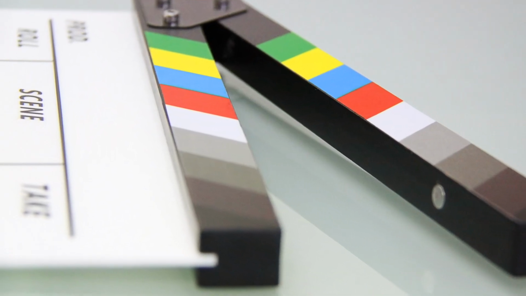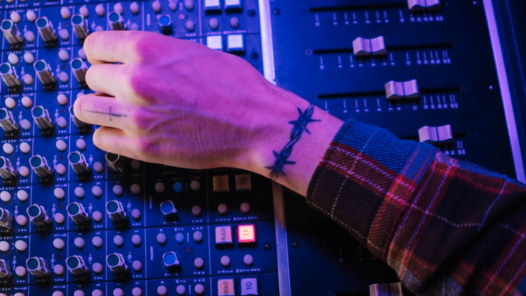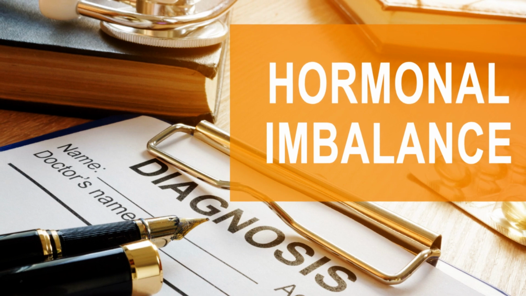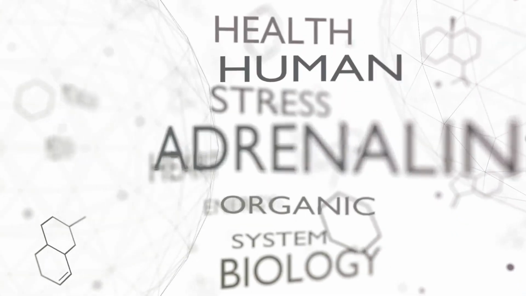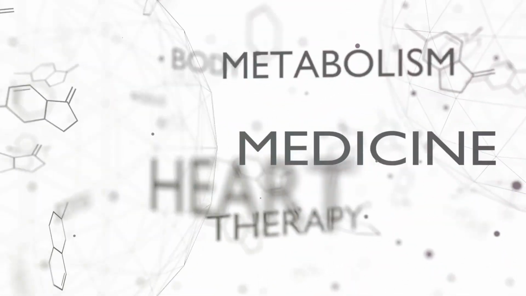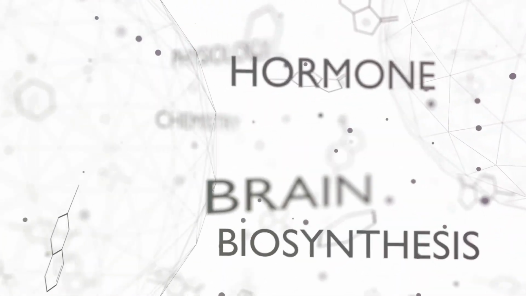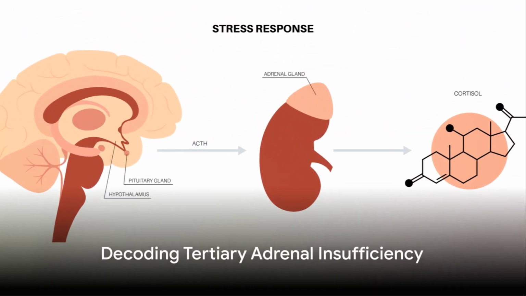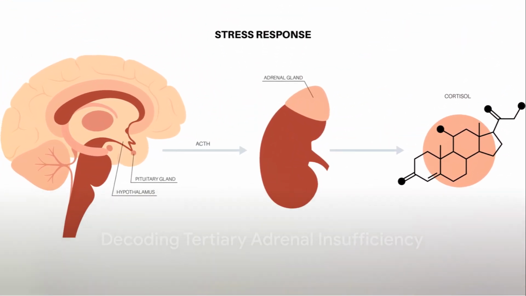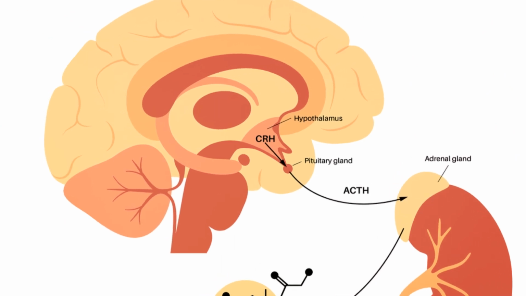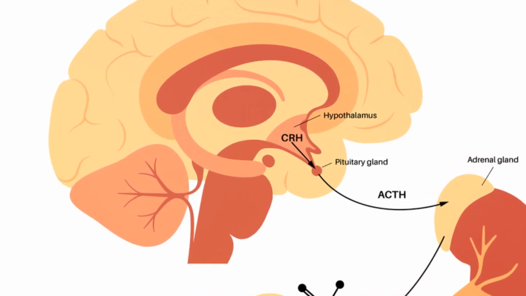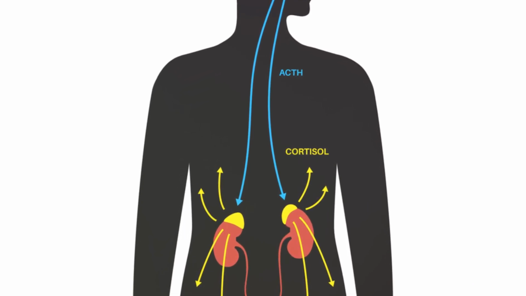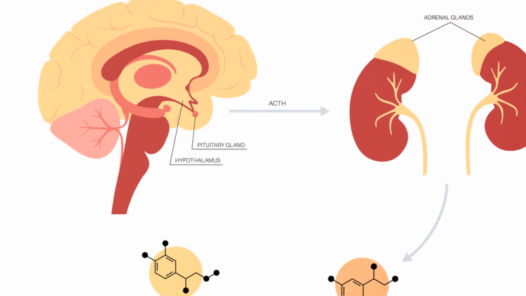In secondary adrenal insufficiency, decreased ACTH levels lead to reduced cortisol production, but the adrenal glands remain capable of responding to ACTH stimulation. This difference underscores the importance of understanding the HPA axis and the complex interplay between these glands and hormones in maintaining balance within the body. Finally, we examine tertiary adrenal insufficiency, which occurs due to dysfunction of the hypothalamus, leading to decreased corticotropin-releasing hormone, or CRH, production and subsequent reduction in adrenocorticotropic hormone, or ACTH, secretion.